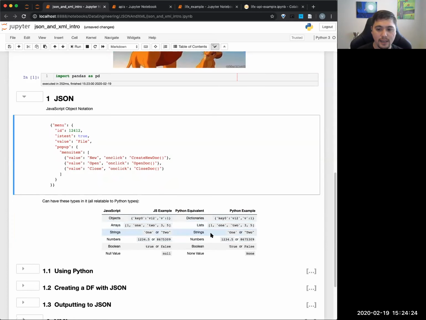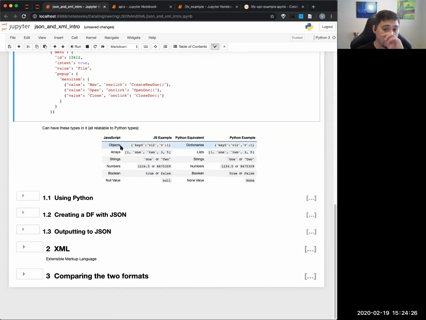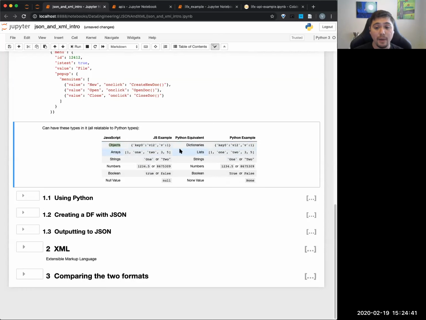So I made this handy dandy little table. Basically, you can see here our JavaScript example and then our Python equivalent. In JavaScript, we call these curly braces objects. There's a key and then a value, and that's the same thing as a dictionary in Python. Arrays are these square brackets with values in them. In Python, these are equivalent to lists. Strings, we know what strings are. Note that single quotes and double quotes both work.